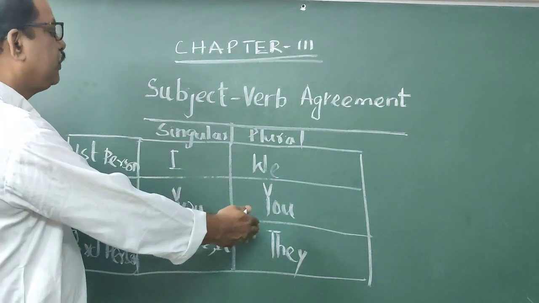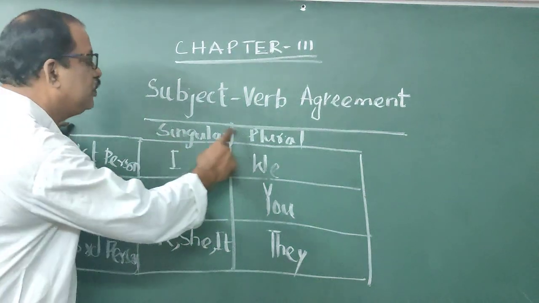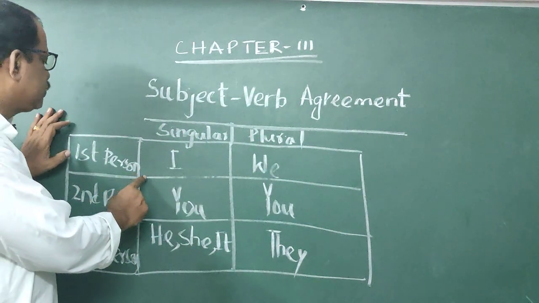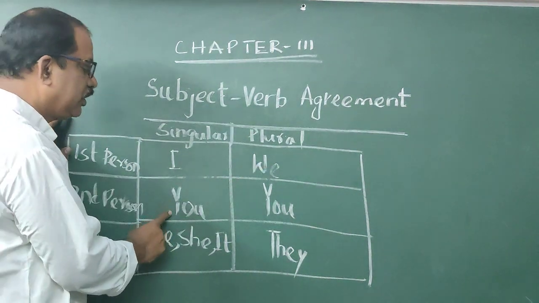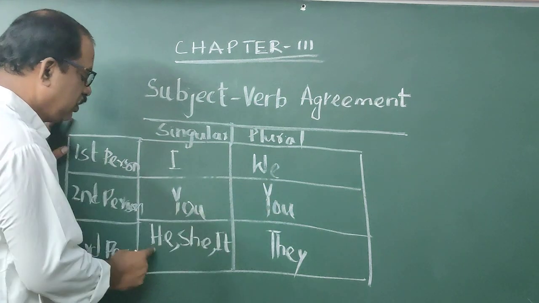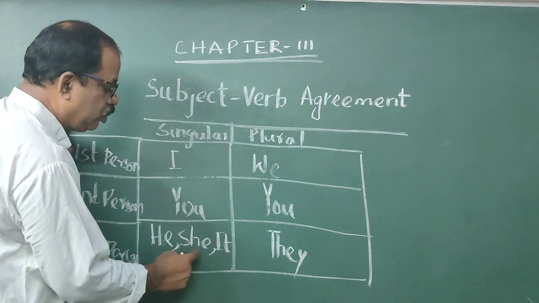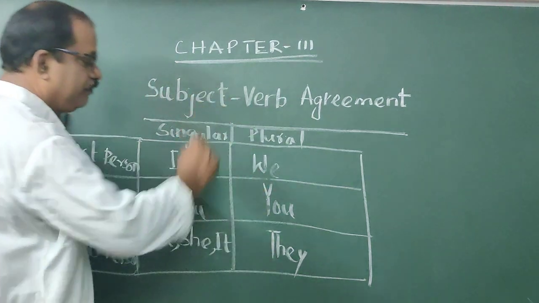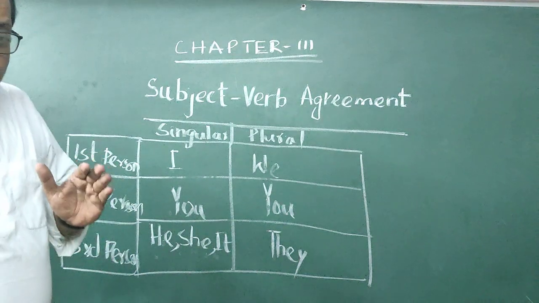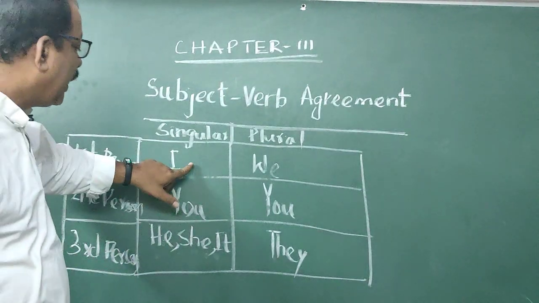First look at the person table. First person, second person, third person. Singular, plural. First person singular I, plural we. Second person singular you, plural you. Third person singular he, she, it, Rama, Hari, Govinda, Gopala, Sita, chair, table. Third person plural they.